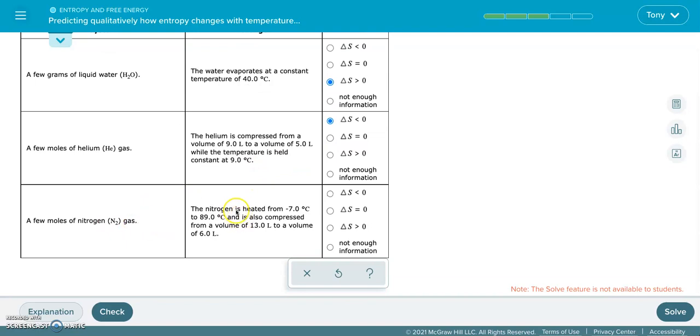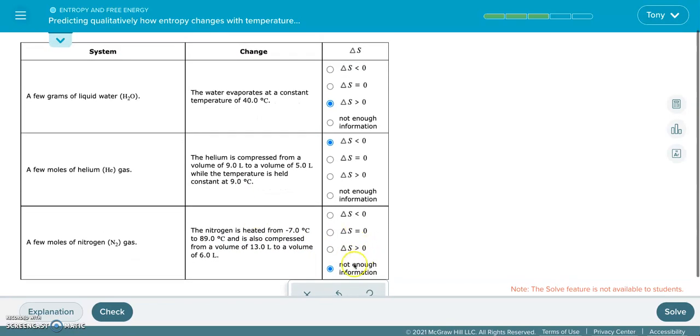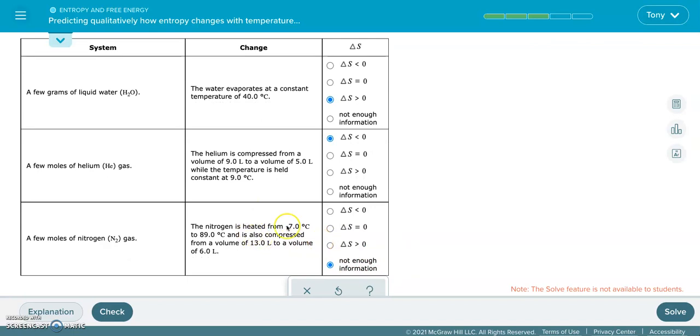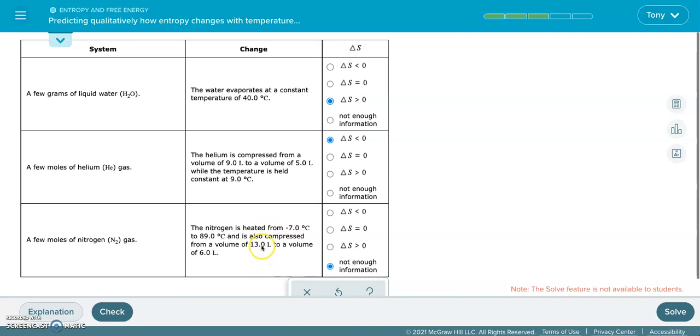Nitrogen gas: the nitrogen's heated, increase, also compressed. Not enough information. I don't know if we even got one of these in this video, but in this case, this change would increase the entropy and this change would decrease the entropy. If they're conflicting, that's going to be not enough information.